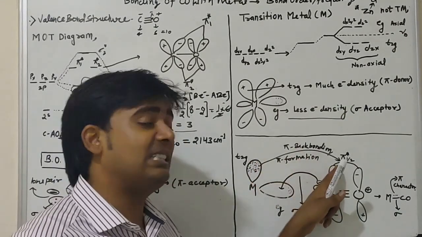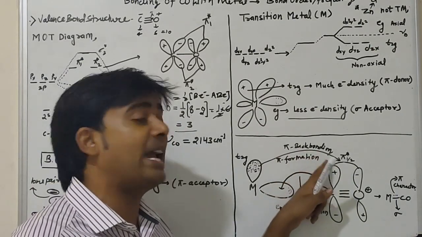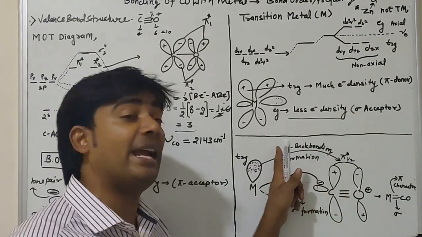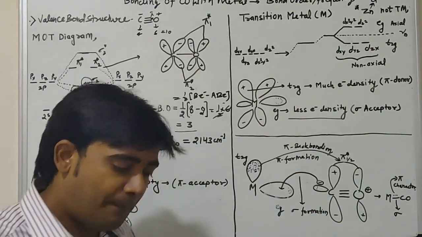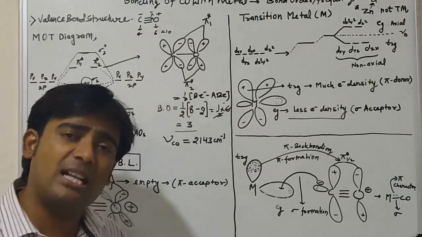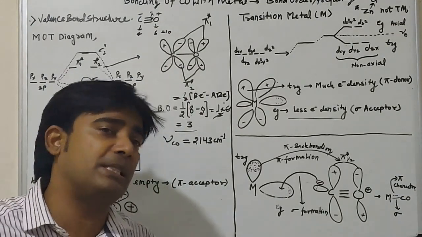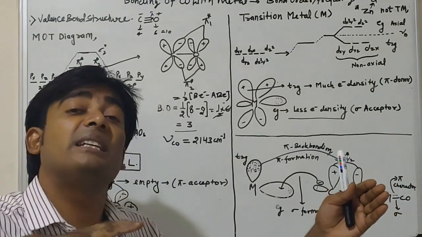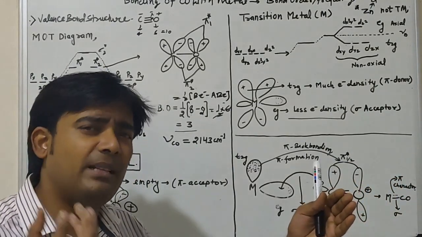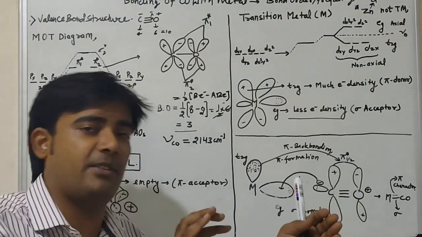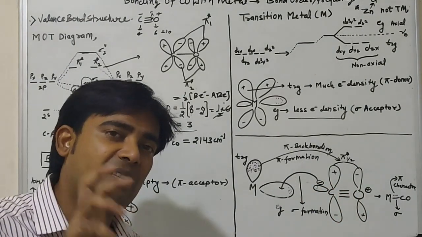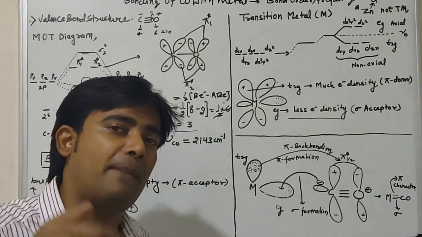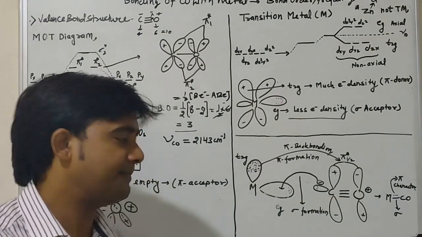This type of bonding is special bonding, known as pi back bonding. Pi back bonding is a transfer of electron density from one species to another, where completely electron density is never transferred. Only a little electron density can be transferred. This type of transfer is the pi back donation of electron density.